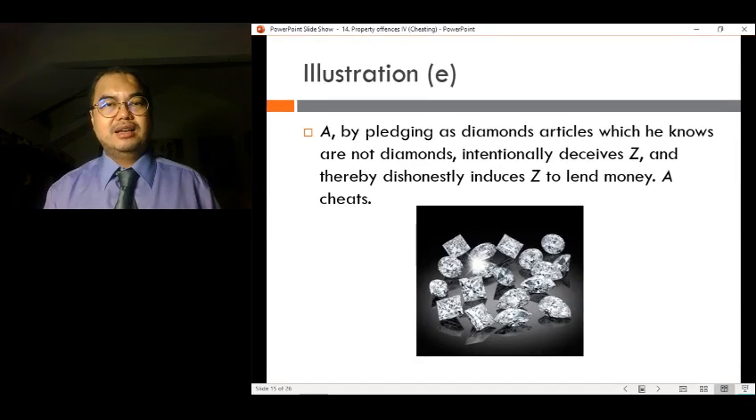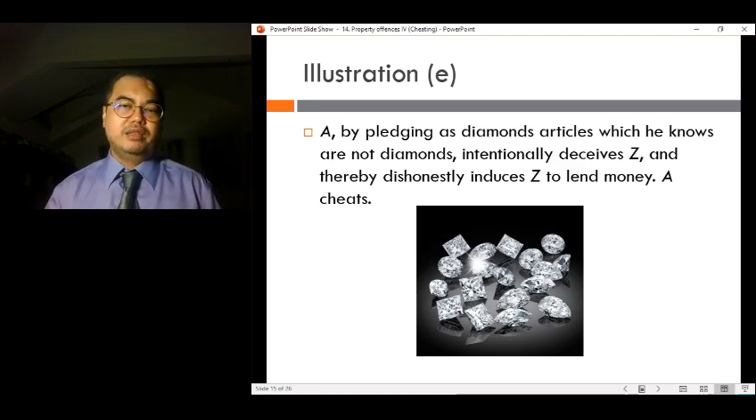Okay, illustration E. A, by pledging as diamonds articles which he knows are not diamonds, intentionally deceives Z, and thereby dishonestly induces Z to lend money. So it causes Z to do something that he would not have done if he had not been so deceived.